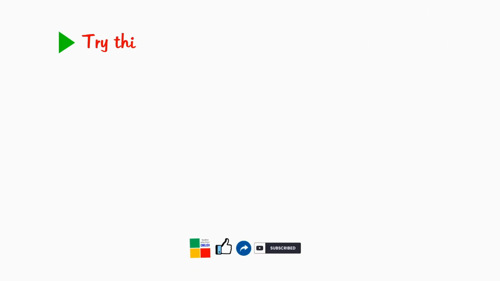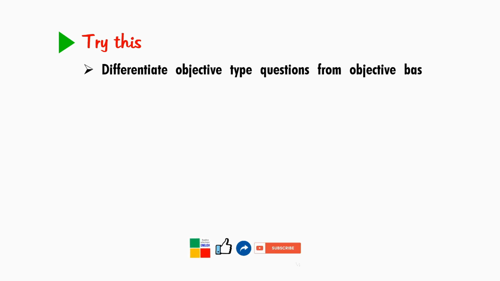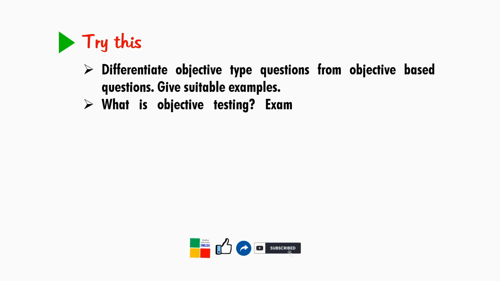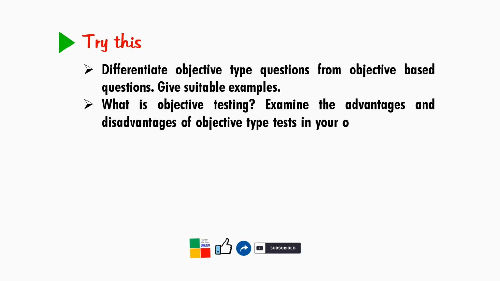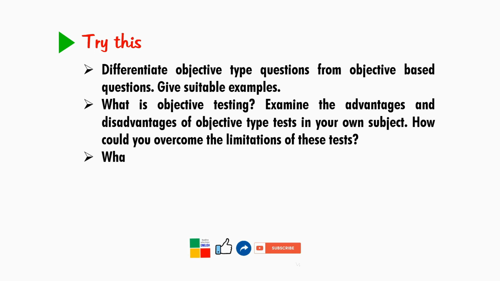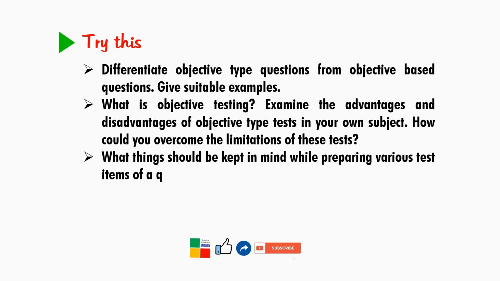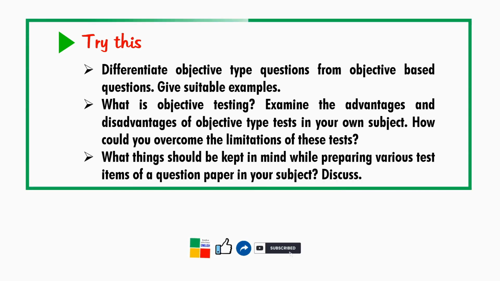Now try this. Differentiate objective type questions from objective based questions. Give suitable examples. What is objective testing? Examine the advantages and disadvantages of objective type test in your own subject. How could you overcome the limitations of this test? What things should be kept in mind while preparing various test items of a question paper in your subject? Discuss.